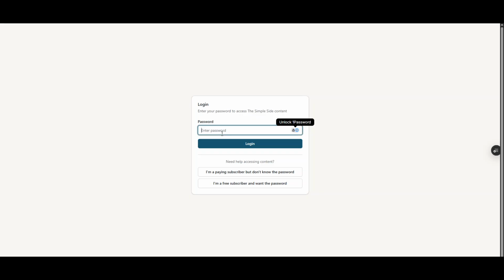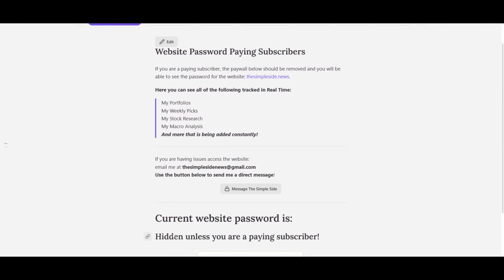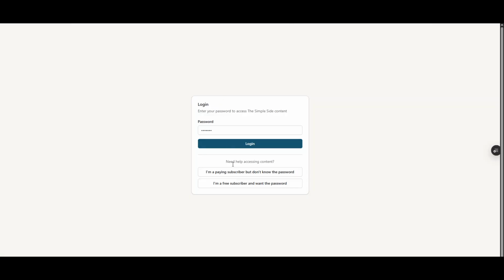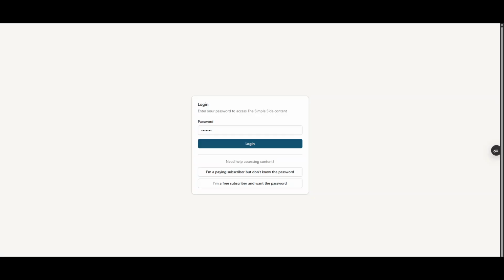And then all you're gonna do is input the login that you see on that page. Now, if you're a paying subscriber and you don't know what the password is, you can click on this button here, which will take you back to this tab where you can find the password. If you're a free subscriber and you want the password, all you got to do is click here, and that will take you to the 20% off, and then you can kind of follow the rest of the flow to get the password from there.